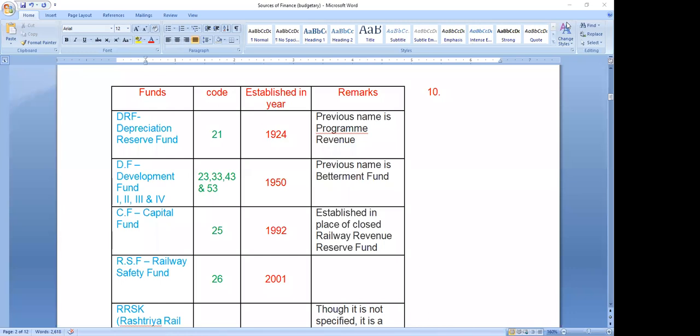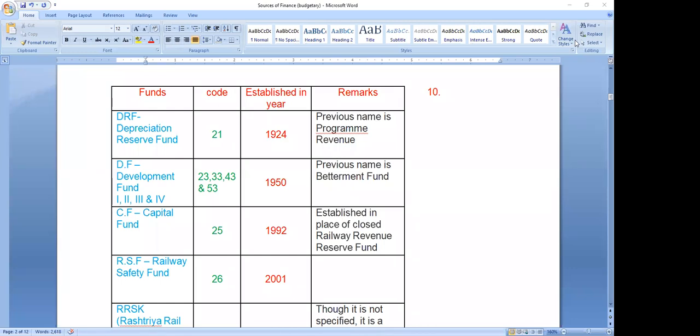That means it shows the busy traffic and the need of the ROB. Suppose there are only 10 trains, but the road vehicles are only 7,000. Then what is the TVU? 70,000.